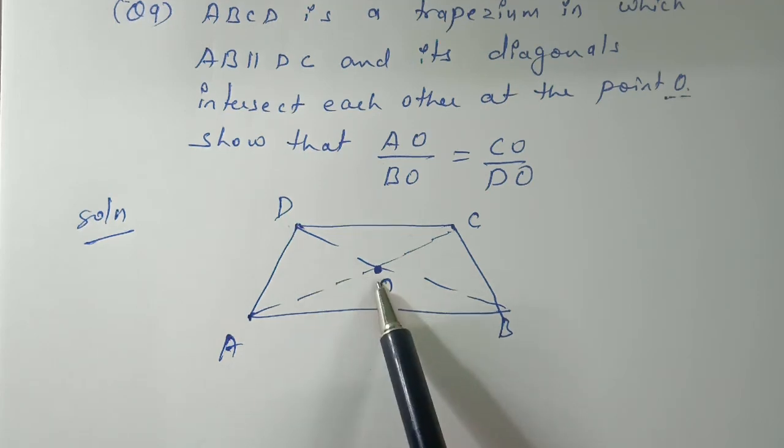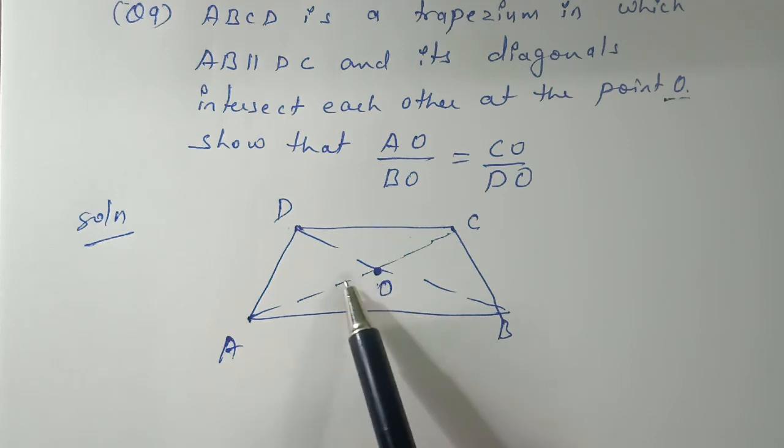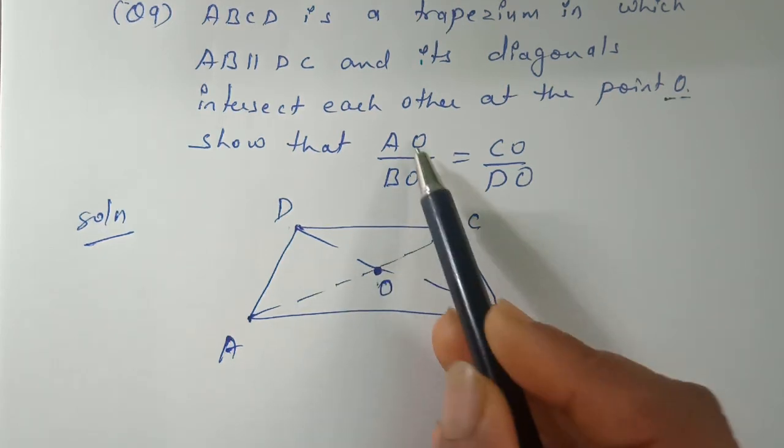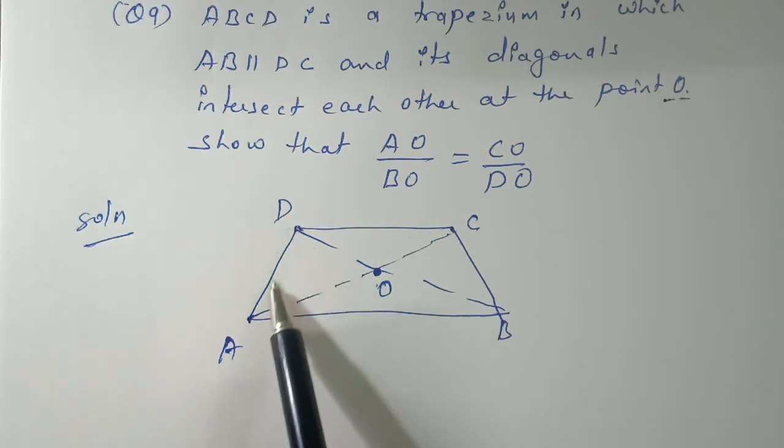So for proving this condition, we are going to use the Thales theorem. Since we have the ratio, we have to identify the triangles.